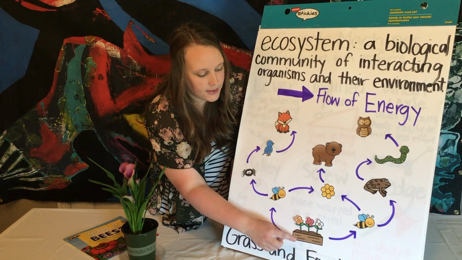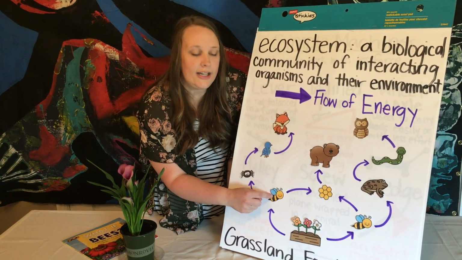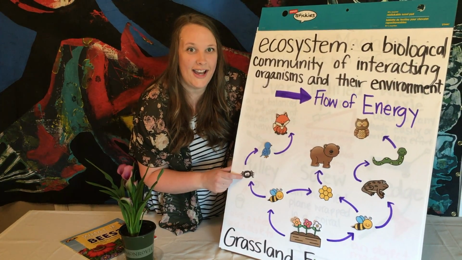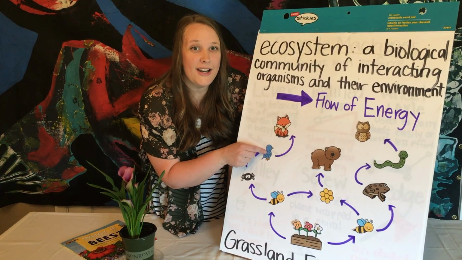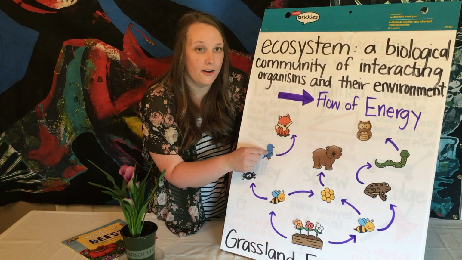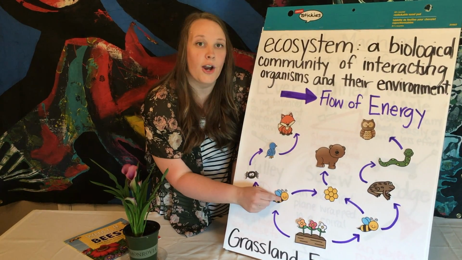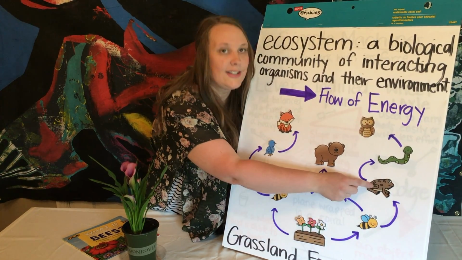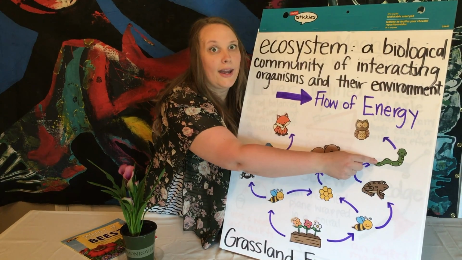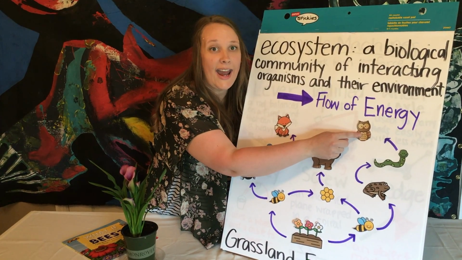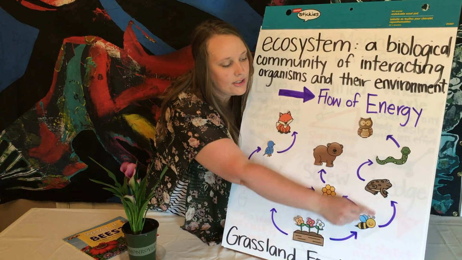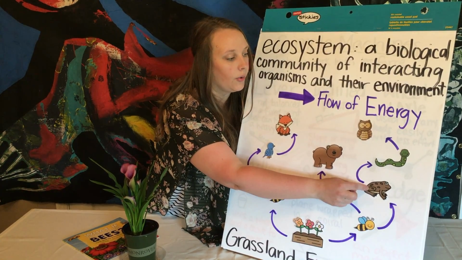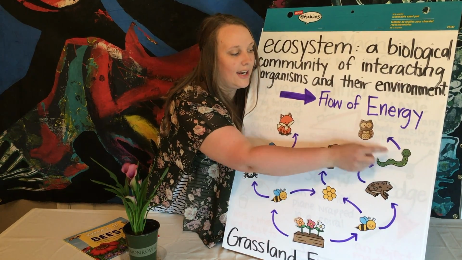Let's look at another one. So we've got the flowers, the bees are drinking the nectar from the flowers, and then a spider eats the bee. So now it has the bee's energy, and then a bird eats the spider, and a fox eats the bird. So all of these animals are getting their energy starting with the flowers. On the other side, we have a bee who gets eaten by a toad, and then the toad gets eaten by a snake, and the snake gets eaten by an owl. So again, the energy is transferring from the flower to the bee, from the bee to the toad, from the toad to the snake, and the snake to the owl.